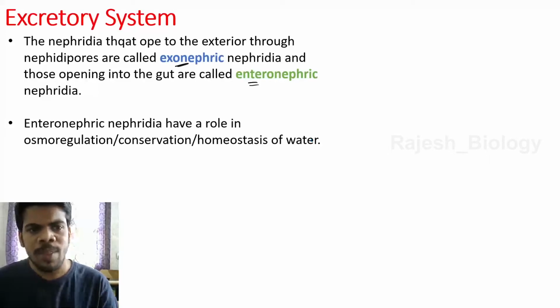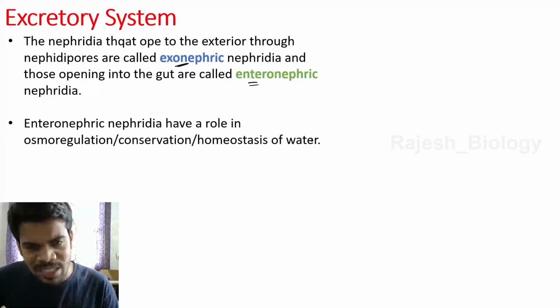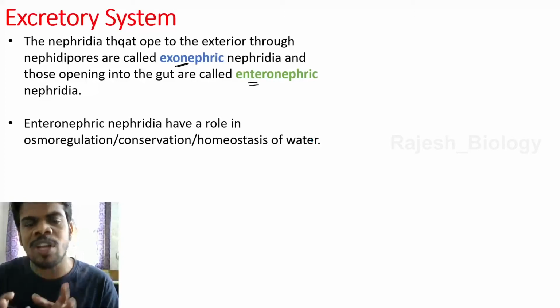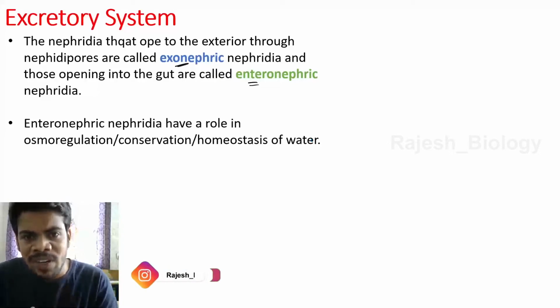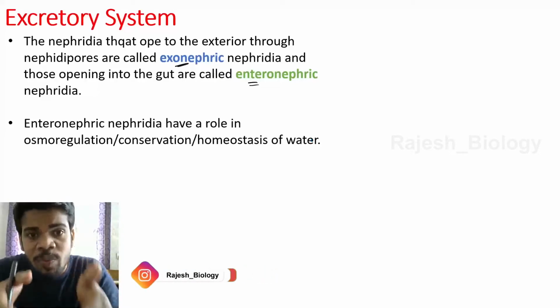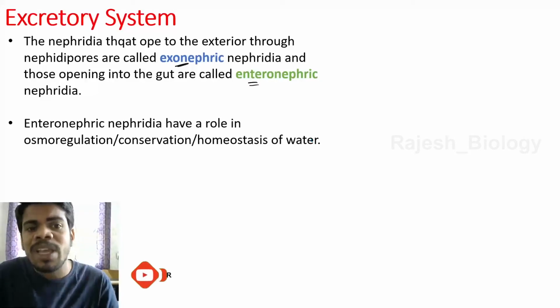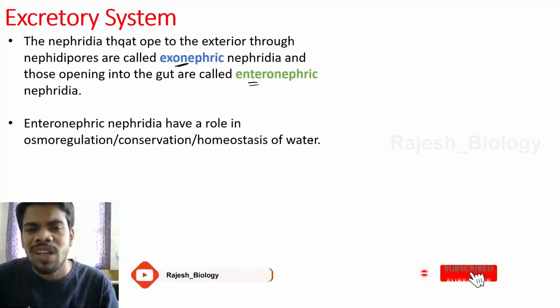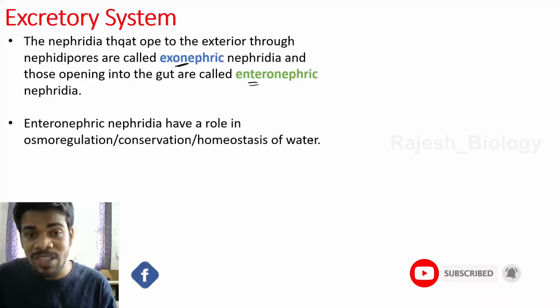Clear up to here? Next, enteronephric nephridia have a role in osmoregulation, conservation and homeostasis of water. Osmoregulation means the regulation of water and ion balance in the body. So enteronephric nephridia, which open into the gut, play a key role in osmoregulation and conservation because they store the water.